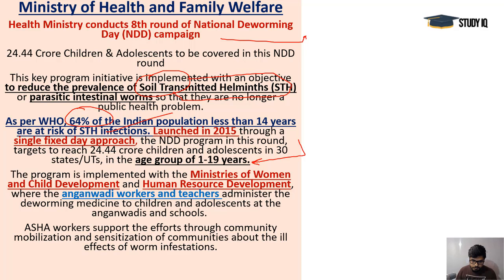The age group of 1 to 19 is the main focus here, and the medicine that is given is albendazole. That is a working one, evidence-based and a globally recognized medicine. Albendazole is given for that, and the Ministry of Women and Child Development and the Ministry of HRD are both implementing this National Deworming Day campaign. Teachers, Anganwadi workers, Asha workers, they all support this idea and work on the ground level. It's not a simple thing, it's a huge concern for the Indian population.